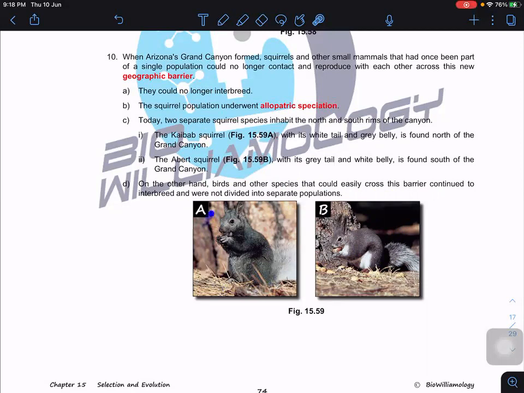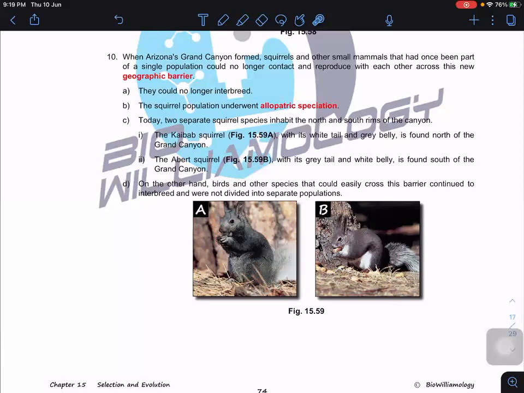In this case, eventually they will develop new species because they can no longer recognize each other. Even though we put them together, they can't recognize each other. So it is behavioral, but it starts with the geographical. For example, if I put you in the jungle, a population in the jungle for many generations without handphones, without iPads, and suddenly I give you an iPad, the new generations in the jungle won't recognize it as an iPad.